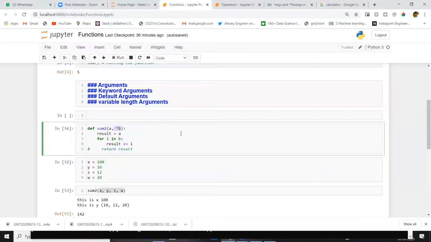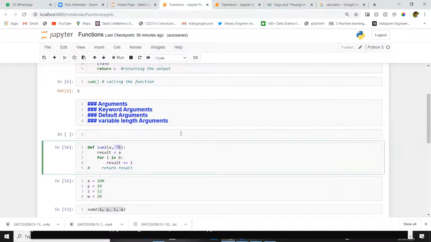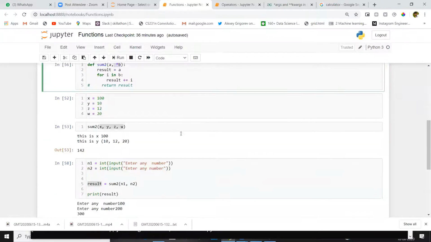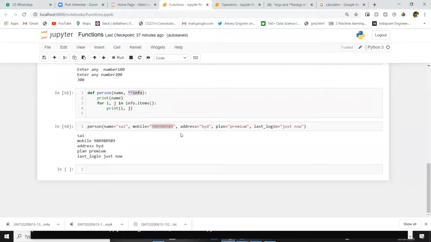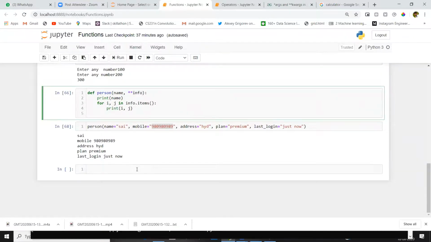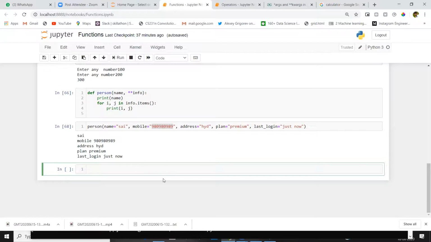I think you're clear with functions now, like declaring functions and returning from functions. Even though we will do some assignments on functions tomorrow, now I will explain the datetime module in Python. Suppose I want to deal with date and time, and fetch the current date. For that, we have to import.